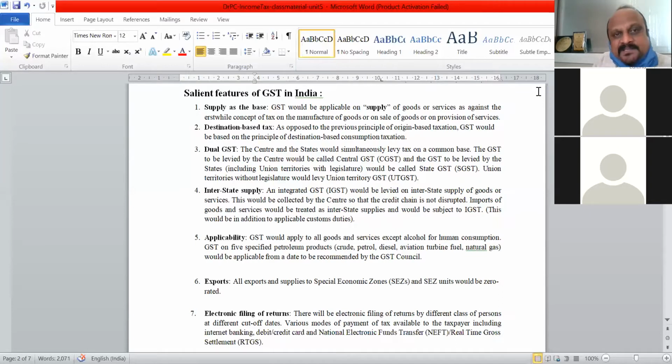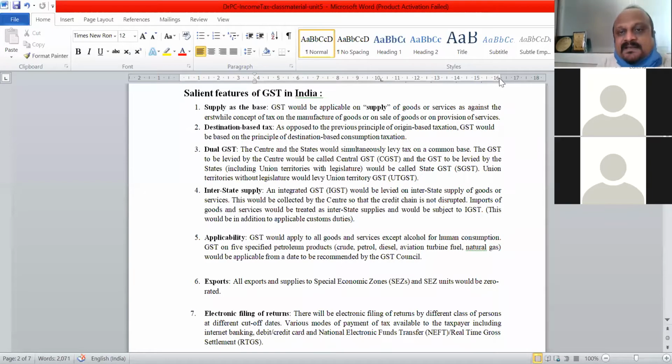Whenever a manufacturer, supposing a factory is manufacturing some goods, the moment they manufacture it, they have to pay the excise duty. It is not after it is sold. Once they manufacture something, they have to pay the tax. Only after they pay the excise duty, the material can be taken out of the premises.